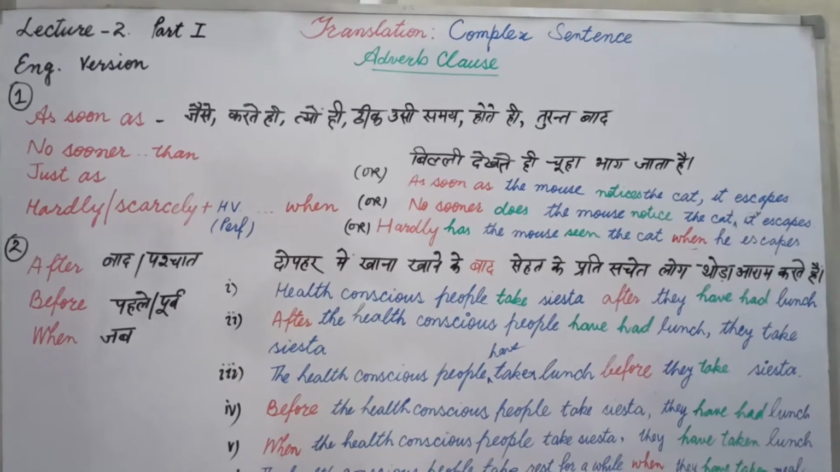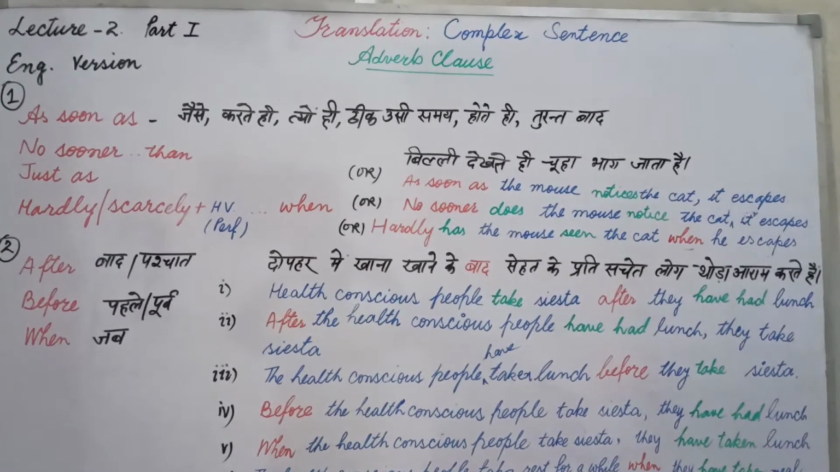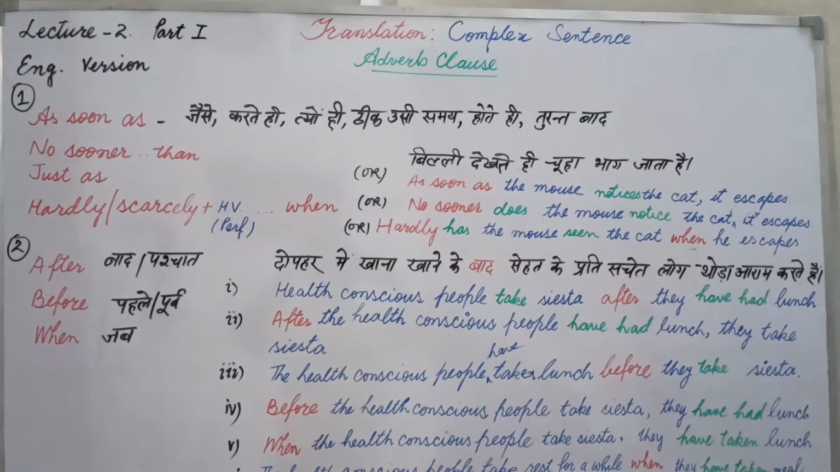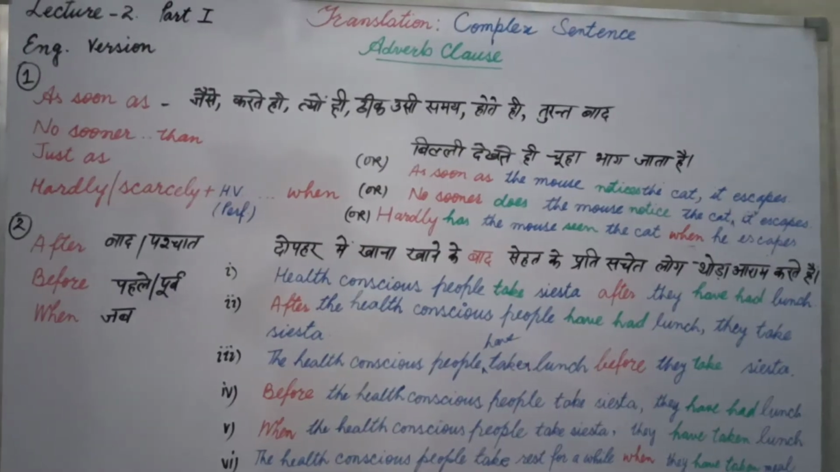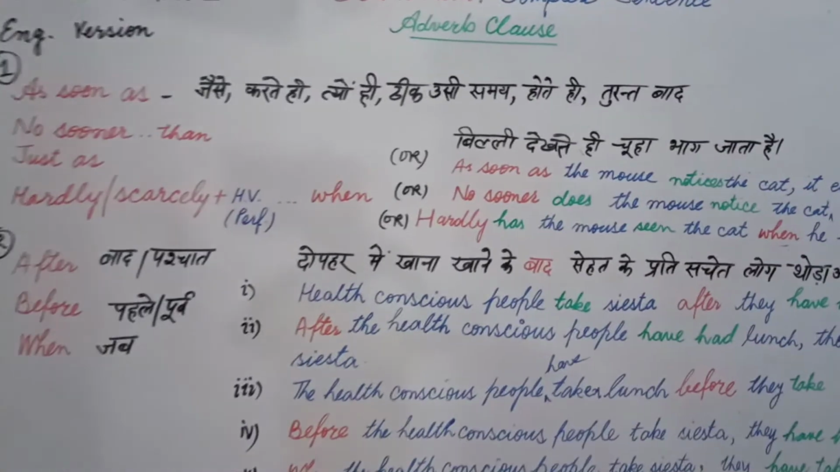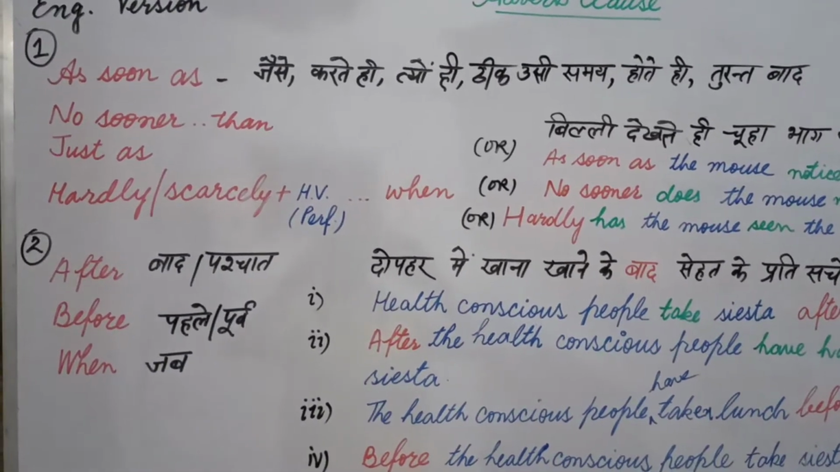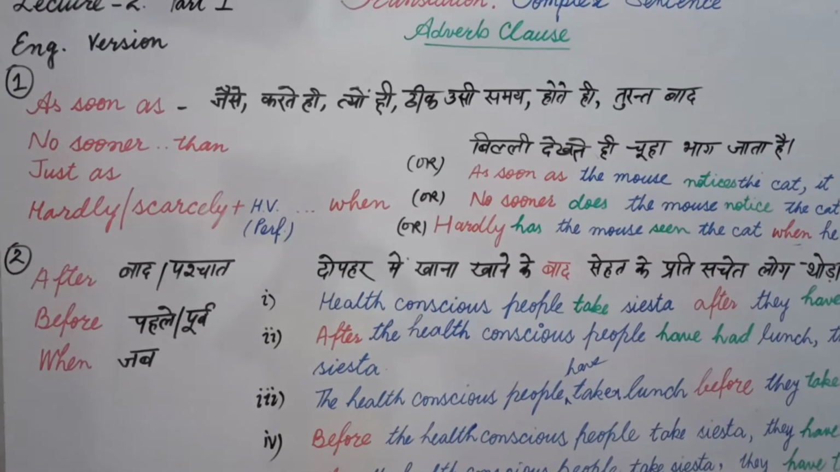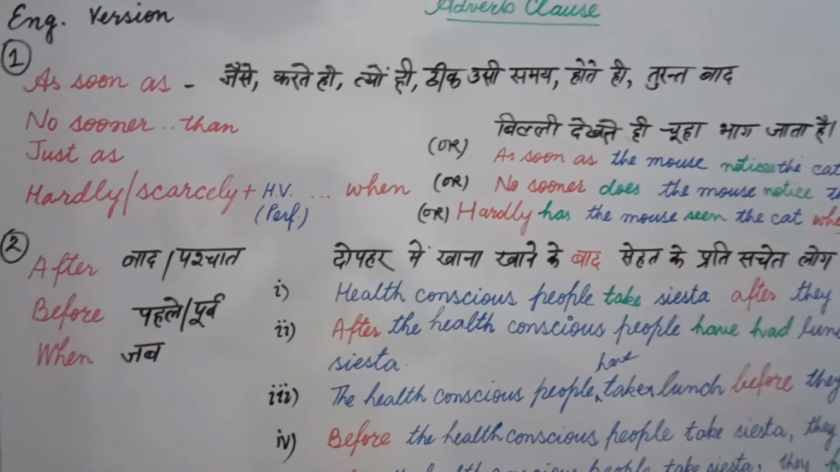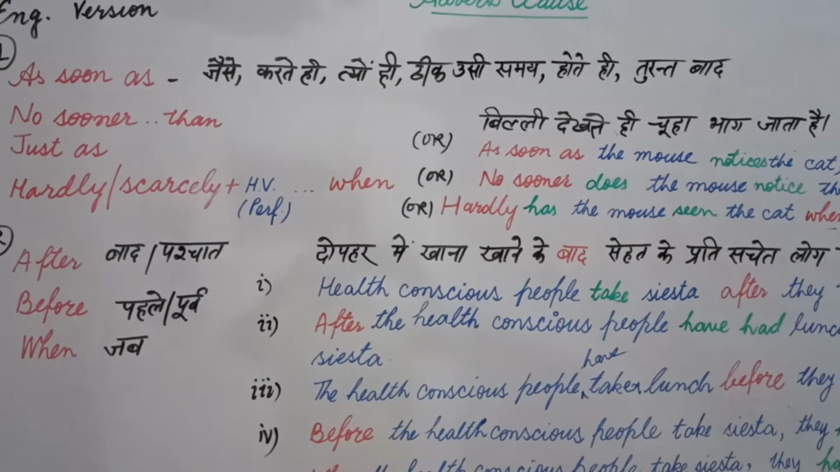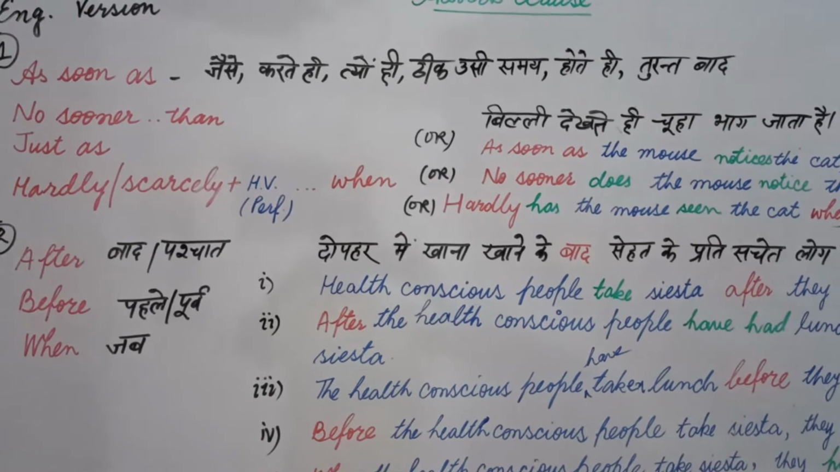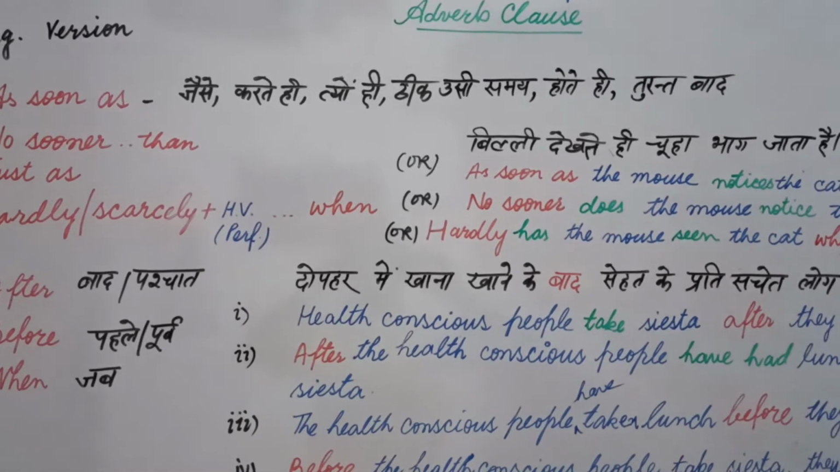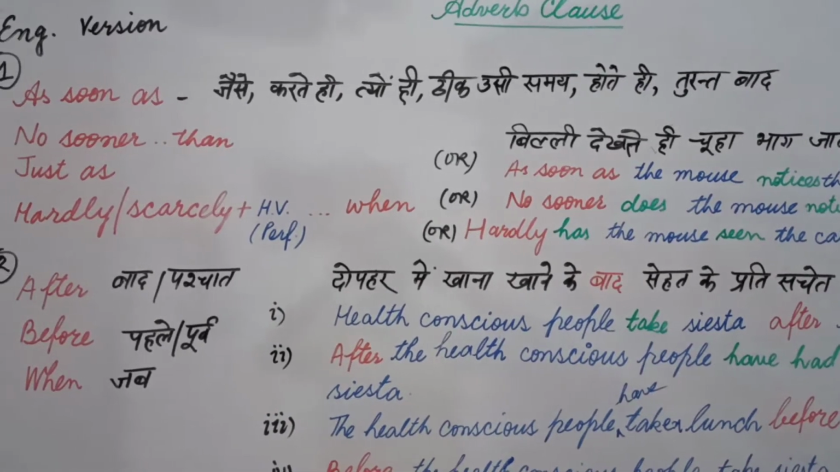I have used adverb of time, and then I divided this adverb of time into two parts. Group 1, adverb of time based on quick action, and adverb of time of delayed action. And all the conjunctions related to quick actions are given in part 1, and all the conjunctions based on time delayed action are enlisted in group 2. Now students, let's see the Hindi translation of these conjunctions.